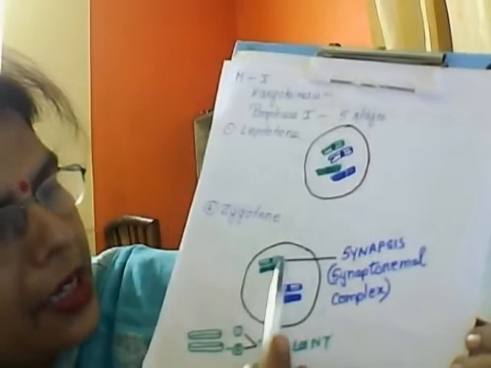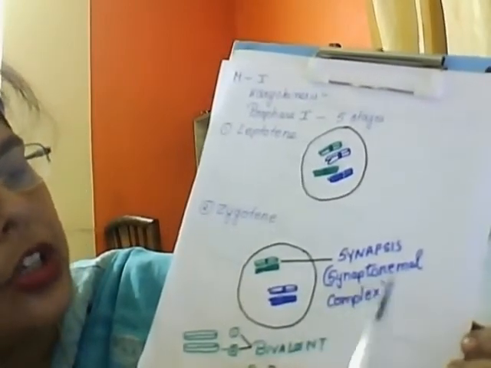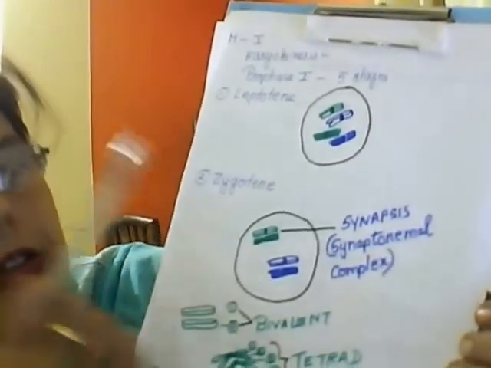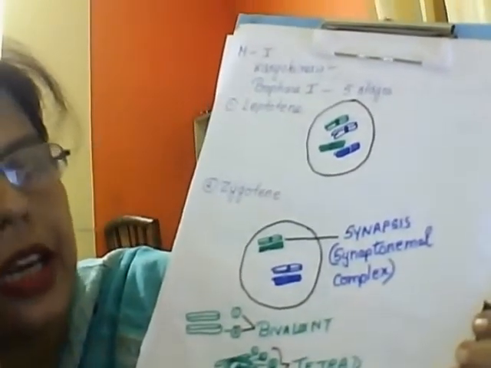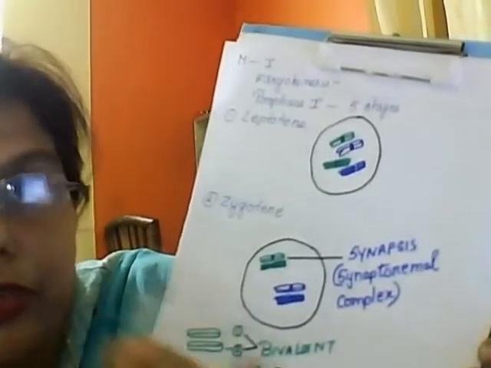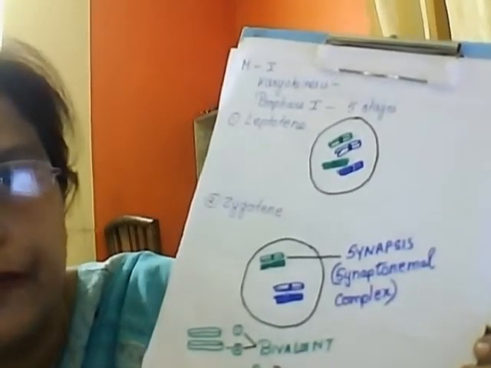This setup is also known by another term, the synaptonemal complex. The synaptonemal complex is nothing but the complex structure we get after the pairing of homologous chromosomes.